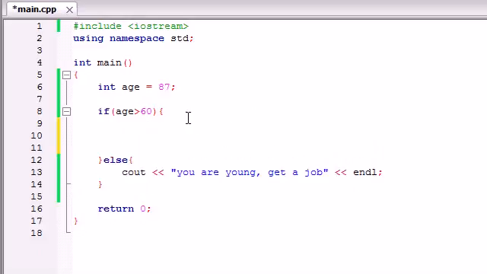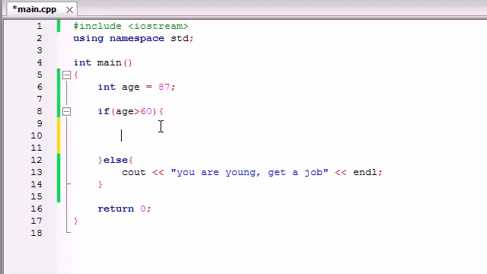So we're saying, alright, what if I wanted to do something like this? What if not only I wanted to check if they were over 60, but if they were over 60, I wanted to check if they were over 100. So let's go ahead and do that. What I want to teach you guys now is that inside if statements, instead of just running simple lines of code, you can also put additional if statements. This is called nesting if statements.